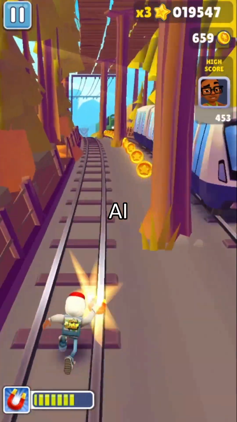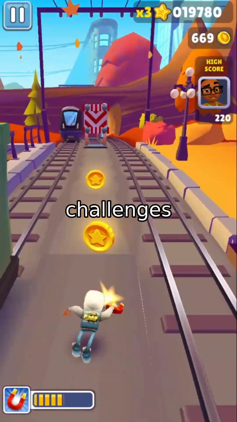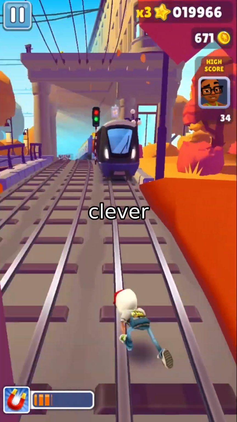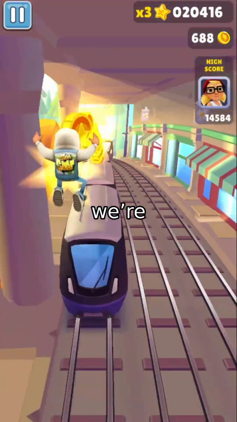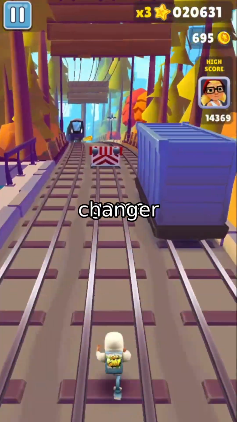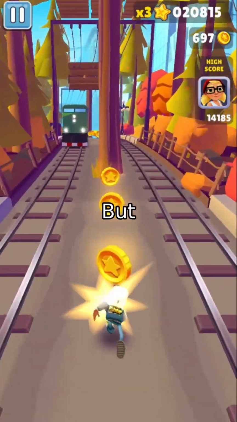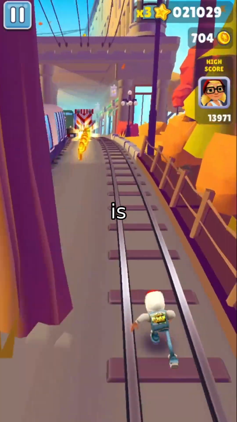So next time you hear about AI failing in the real world, remember, challenges like missing data shifts are being tackled by clever solutions like MIRRAMS. By building models that thrive in uncertainty, we're making AI more reliable, and that's a game changer for healthcare, finance, and beyond. But how do we actually measure if a model is good?